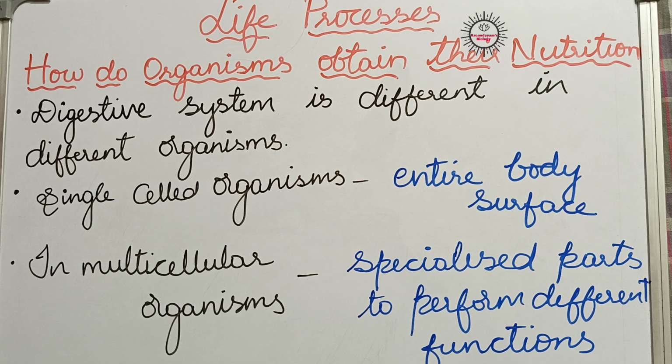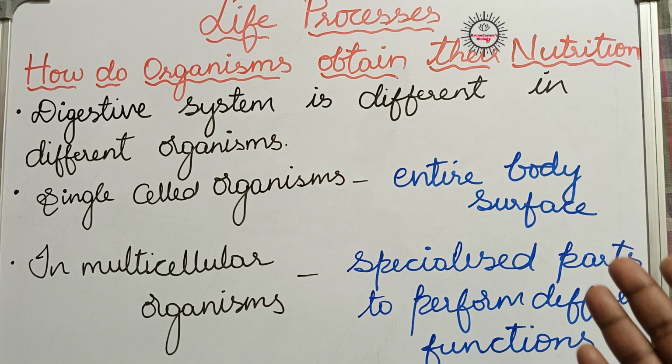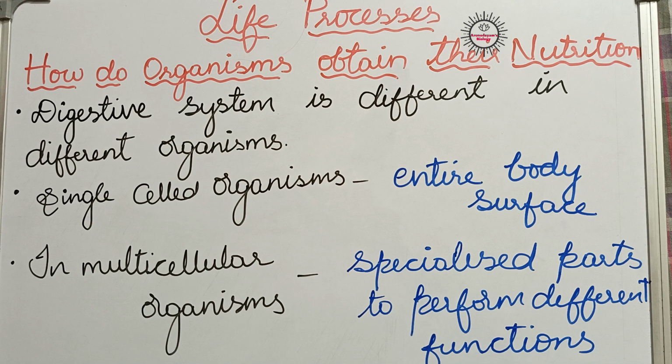Some organisms will release digestive enzymes to outside onto the food material, digest them outside only and absorb it. That means digestion takes place outside their body, in case of saprophytic nutrition, isn't it? While in case of parasitic nutrition, we have seen that organisms depend on the digested food of other organisms.